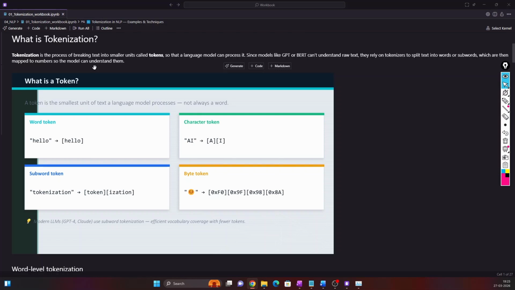Another problem is that character-based tokenization models fail to understand, or need more effort to understand, the contextual meaning. Contextual meaning means the relationship between the words. For character-based tokenization, there is a lot of processing we need to do so that the model can interpret what kind of relation or what kind of meaning that word or the next word has.